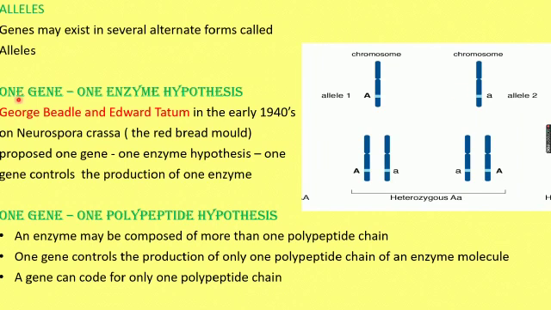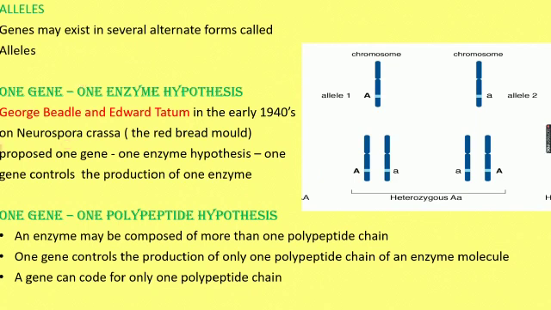Now we'll see what the one gene, one enzyme hypothesis is. George Beadle and Edward Tatum, in the early 1940s, worked on Neurospora crassa, the red bread mold.